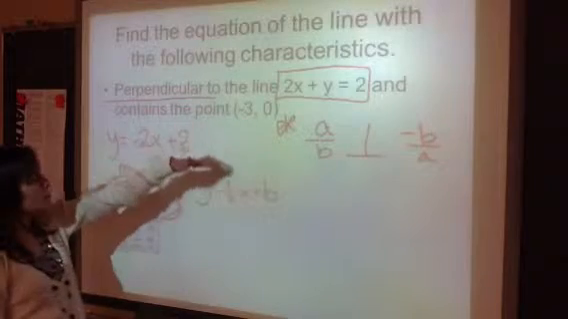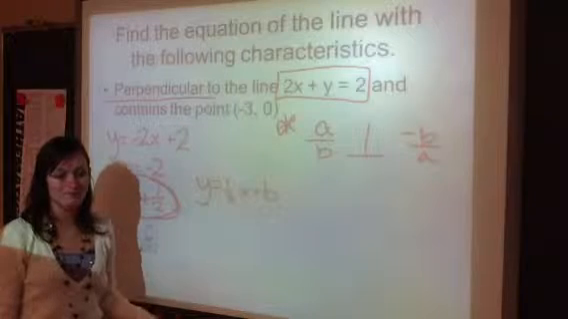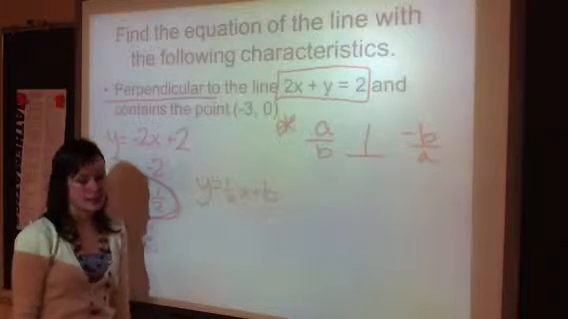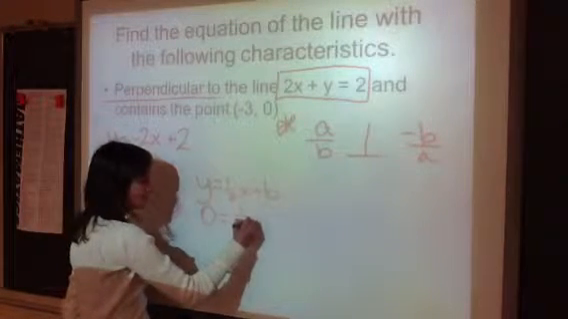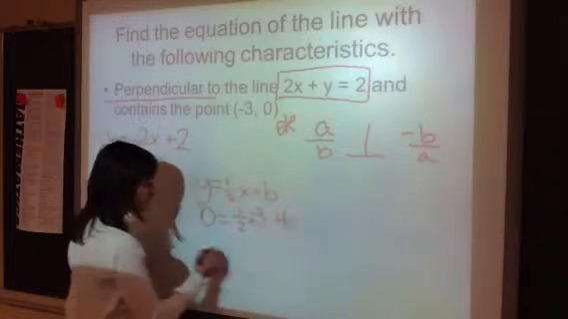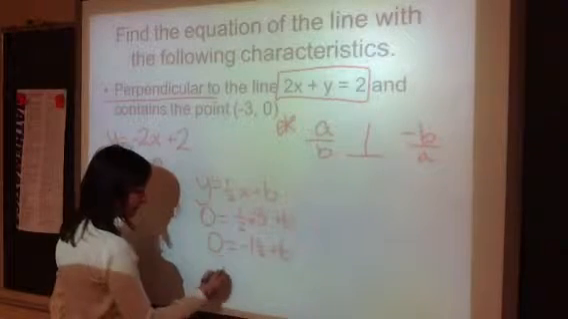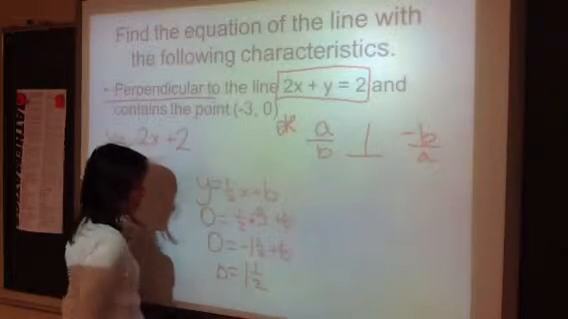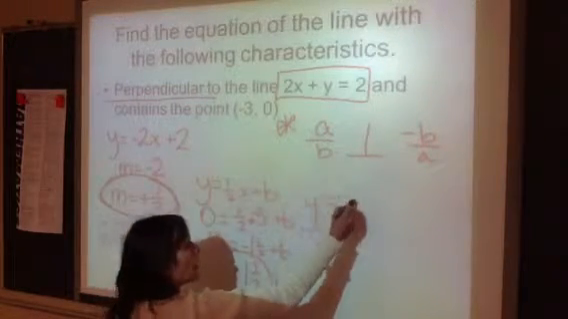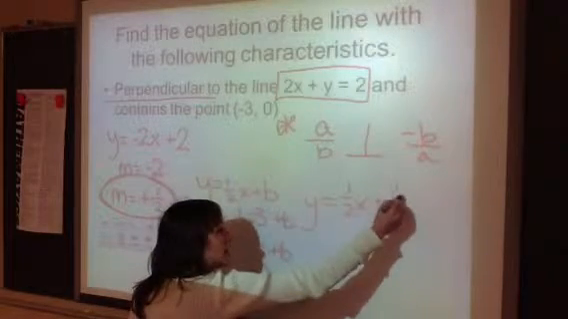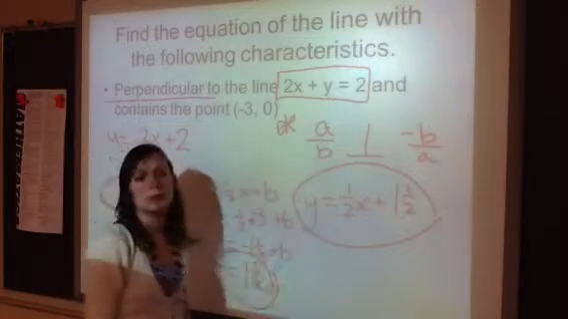Then it says, and it contains the point negative 3, 0. 0? Does that mean it's our y-intercept? No. That's an x-intercept. So plug it in, find b. So 0 equals 1/2 times negative 3 plus b. So 0 equals negative 1/2 plus b. Add a half, 1/2, excuse me. You get b equals 1/2. Final answer, y equals 1/2 x plus 1/2. Do I care if you write your y-intercept as a decimal? No. But your slope needs to be a fraction.